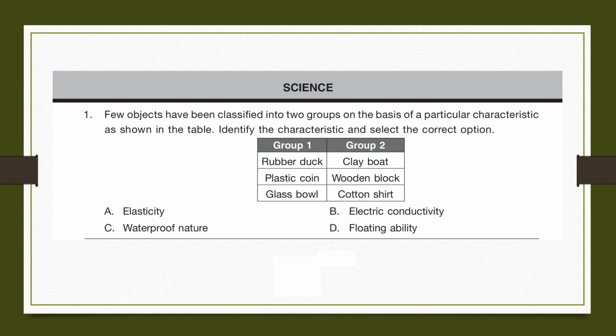Question 1. Few objects have been classified into two groups on the basis of a particular characteristic as shown in the table. Identify the characteristic and select the correct option. In group 1, we have rubber duck, plastic coin and glass ball, whereas in group 2, we have clayboard, wooden block and cotton shirt. So these two groups are divided on the basis of their waterproof nature. So the answer is C, waterproof nature.